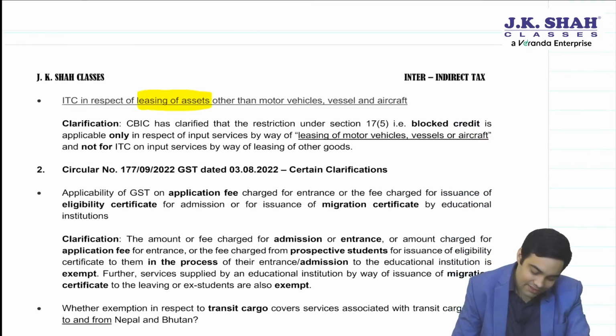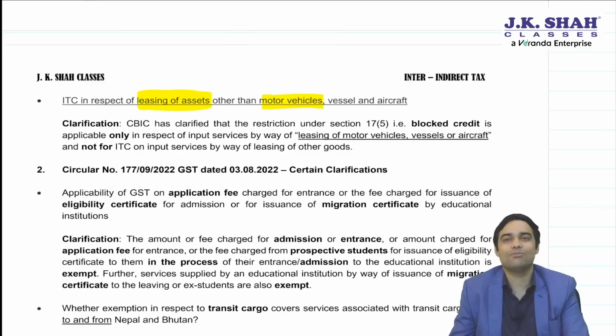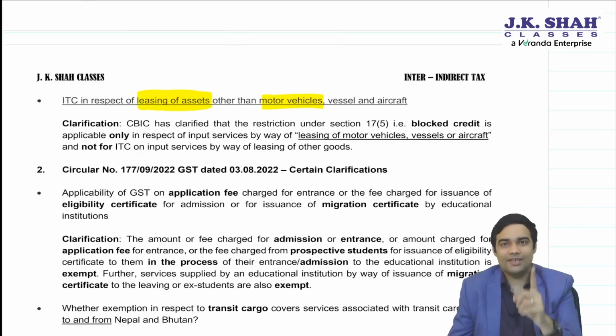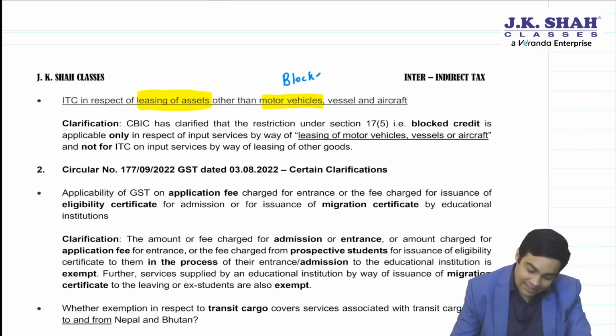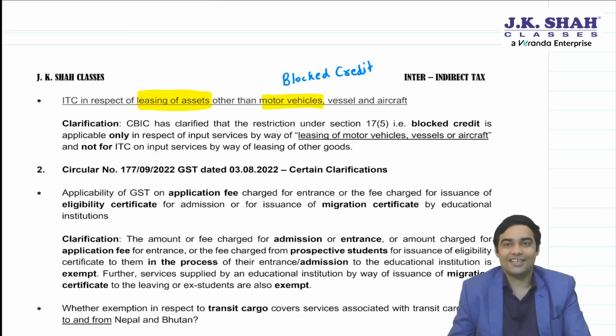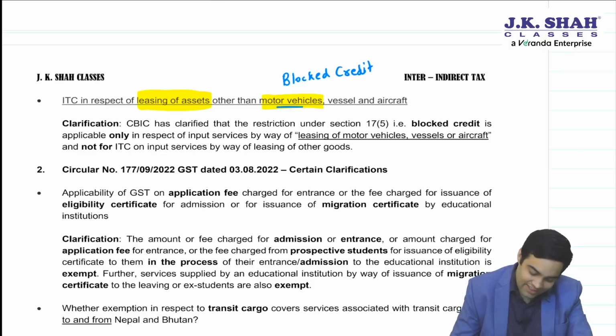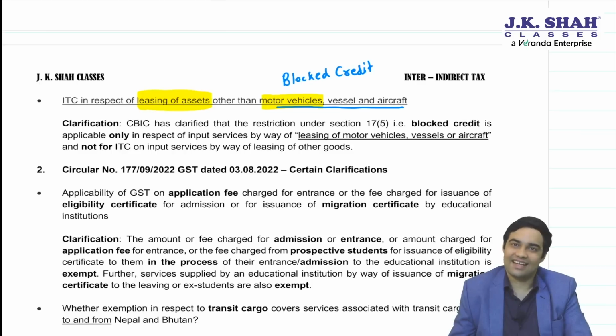ITC in respect of leasing of assets other than motor vehicle, aircraft, vessel. People, motor vehicle, aircraft, vessel, if you take it on rent, then blocked credit, section 17(5). But does this block credit point apply to other assets which you have taken on rent? Like if a person takes laptop on rent for his business, will that also be block credit? CBIC has clarified, no, it will apply only to motor vehicle, vessel, aircraft. Let's see.